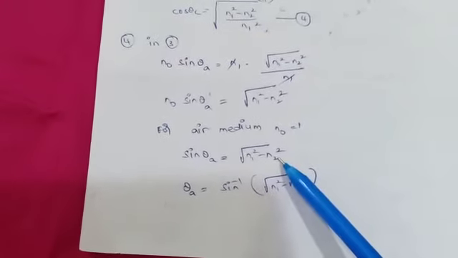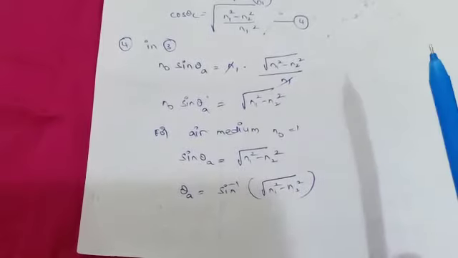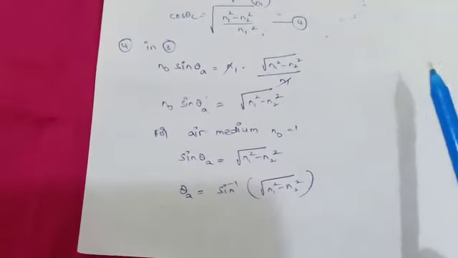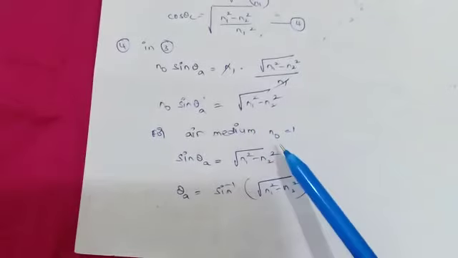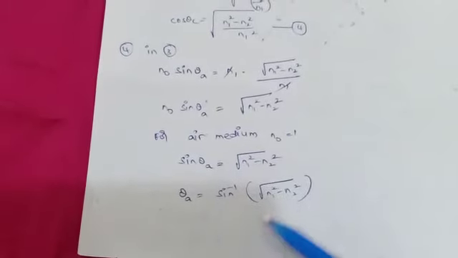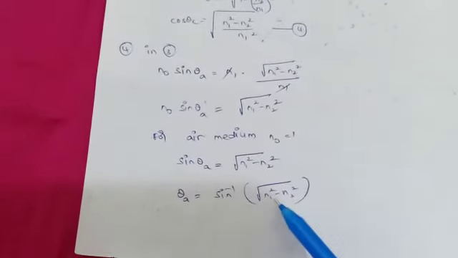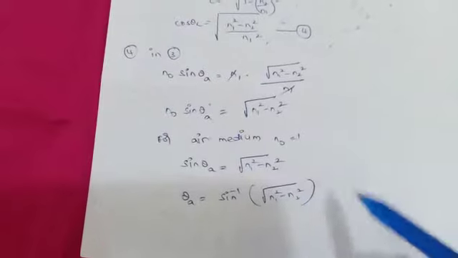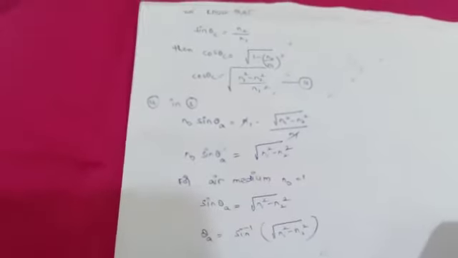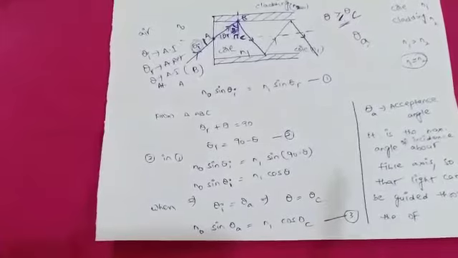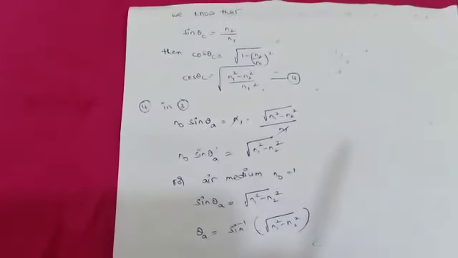I have already told you that all derivations are derived in the form of inputs. Our inputs are only N1 and N2, so all derivations come down to N1 and N2. So theta A is called the acceptance angle, which equals sin inverse of root N1 squared minus N2 squared. So take the derivation and make it. Once again I place the derivation, please note it. Very important, so please take all the information.